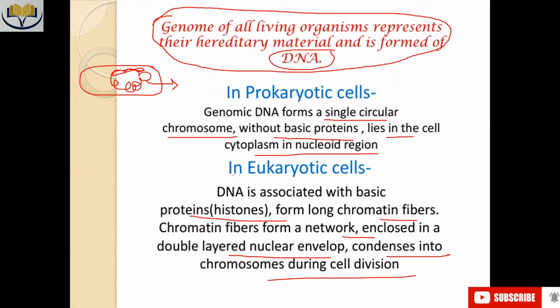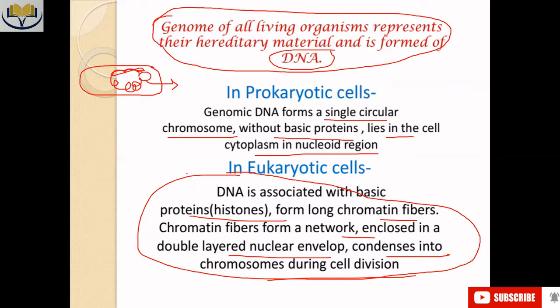We will definitely discuss this whole process of condensation of genetic material for the formation of chromosomes. But for today's class, we need to know that eukaryotic cells have multiple chromosome structures.